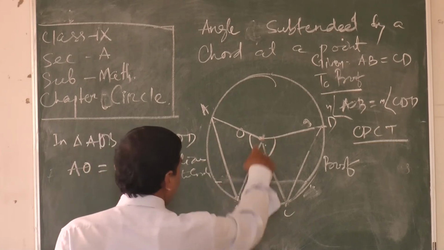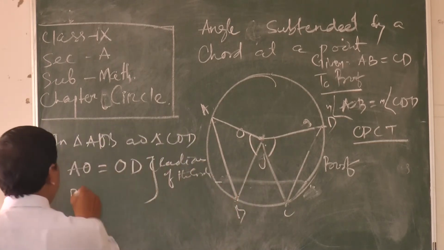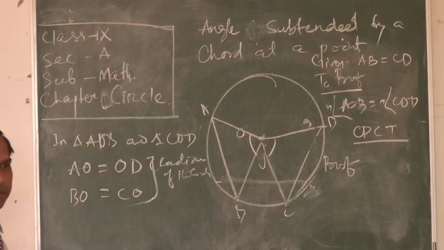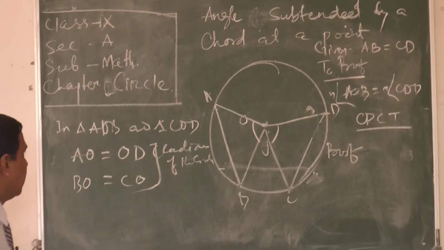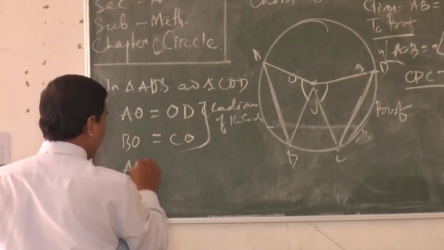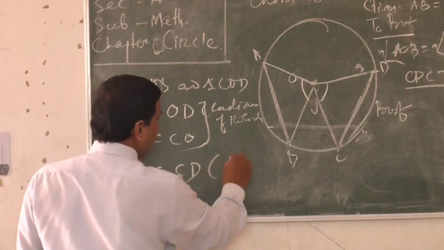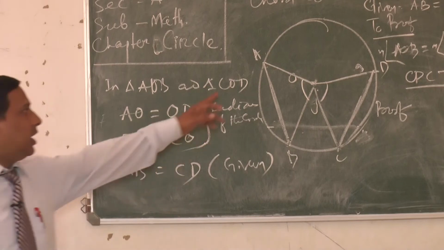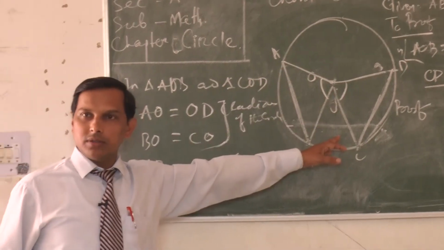Next, OB equal to OC, same radius of the circle. Clear? AB equal to CD, given, equal chords.